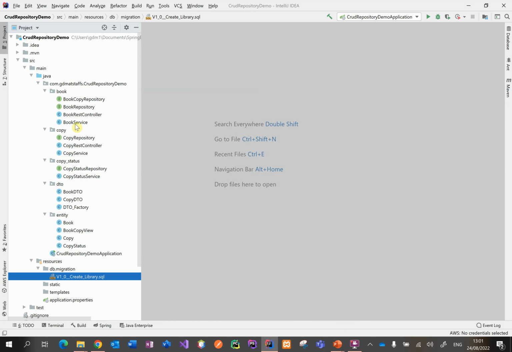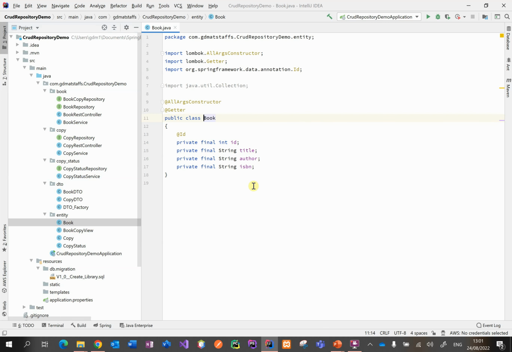Let's take a look at an entity class. Down here I've got a separate package for the entities. Here's Book, which we saw a few minutes ago. Those are the fields into which the column data will be put for each entity. We're identifying with this annotation which of these fields is for the primary key.